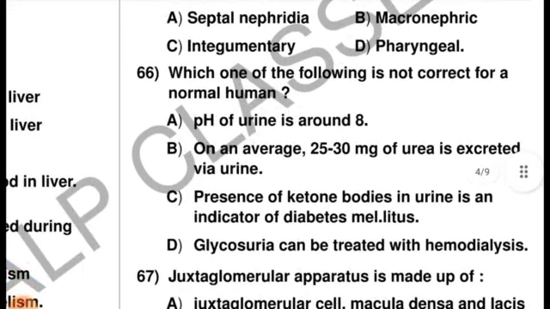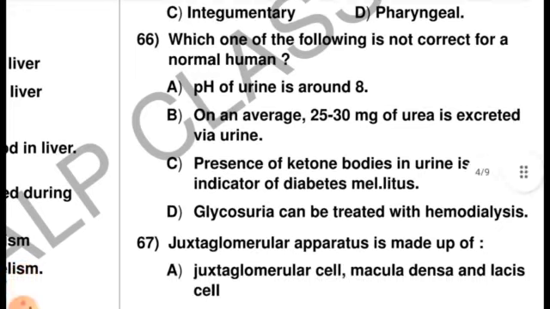Next question, question number 66. Which one of the following is not correct for a normal human? The pH of the urine is around 8; on an average 25 to 30 mg of urea is excreted in urine; presence of ketone bodies in the urine is an indicator of diabetes mellitus; and the last one, glucosuria can be treated with hemodialysis. The right option is option C. Presence of ketone bodies in the urine is an indicator of diabetes mellitus.